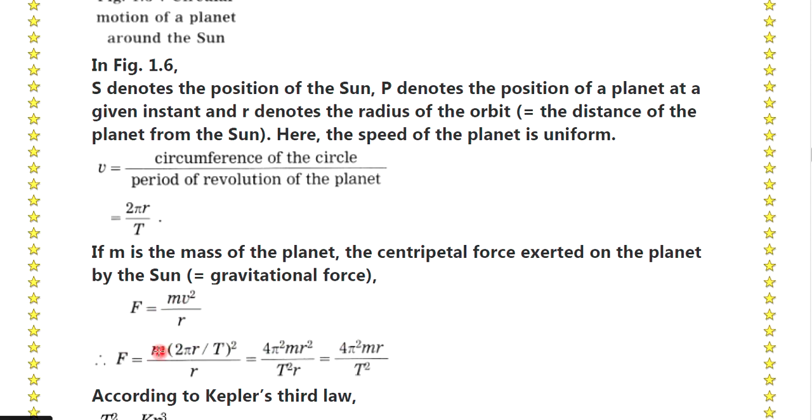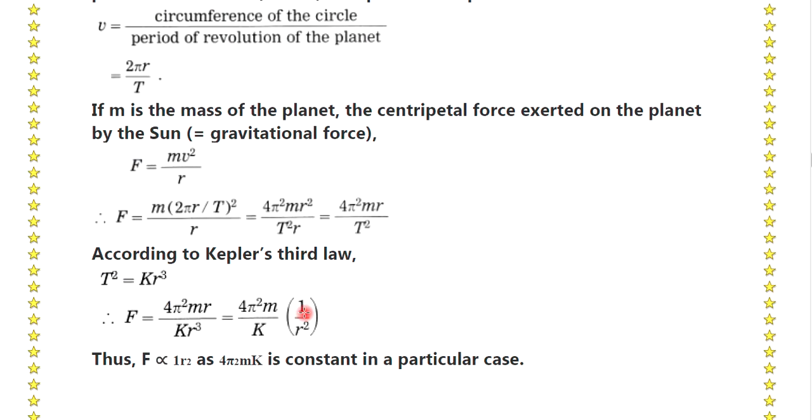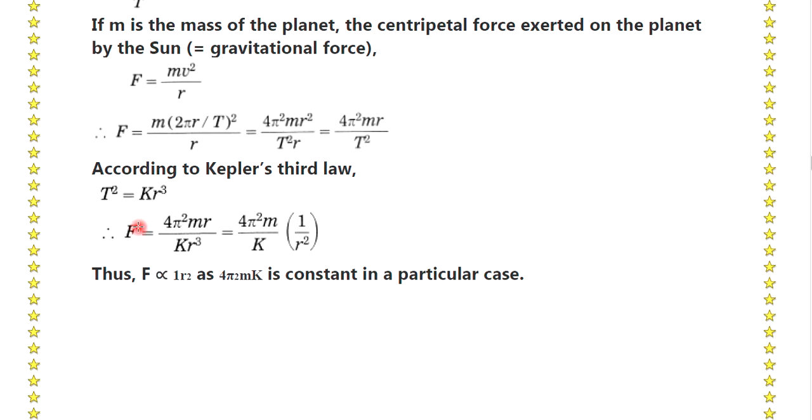What is the value of this force? That is m times (2 pi r by T) square divided by r, which is equal to 4 pi square m r square upon T square into r, which is equal to 4 pi square m r upon T square. According to Kepler's third law, T square is equal to k r cube.